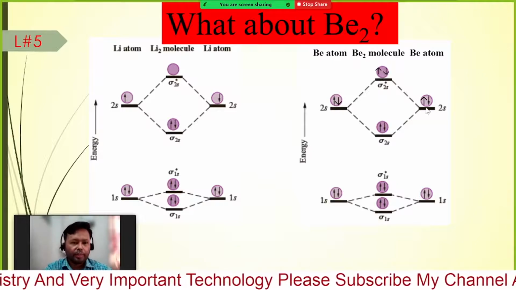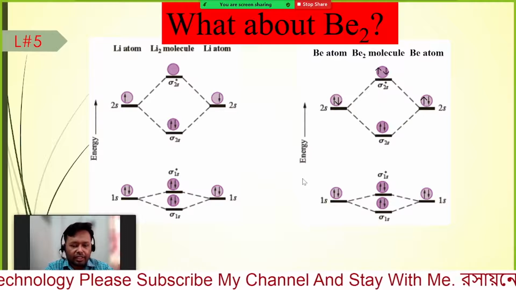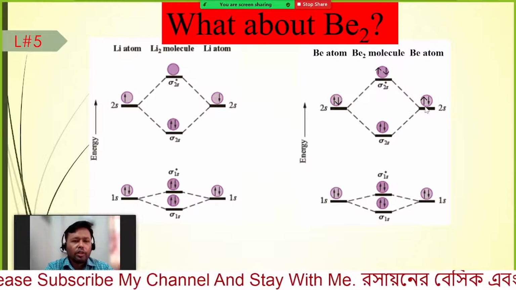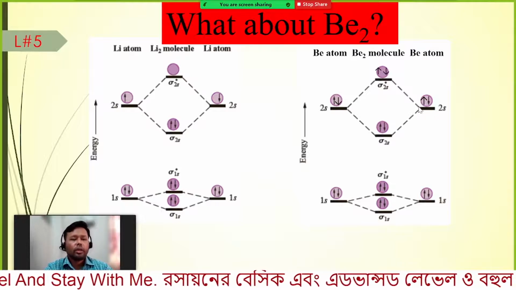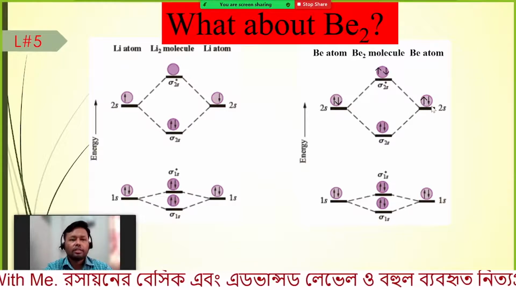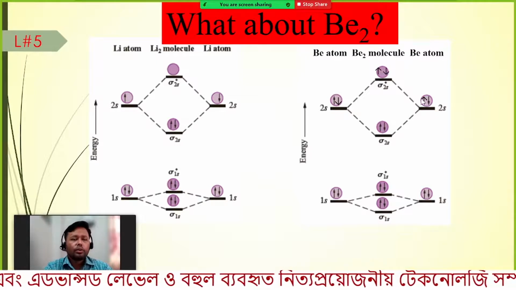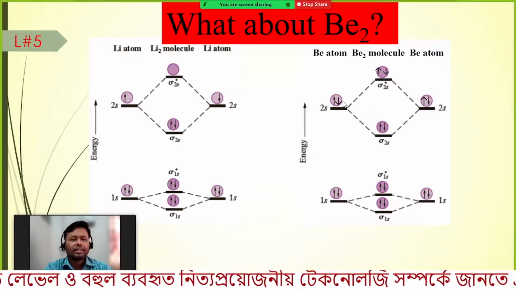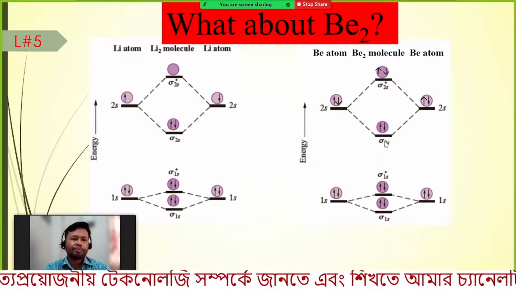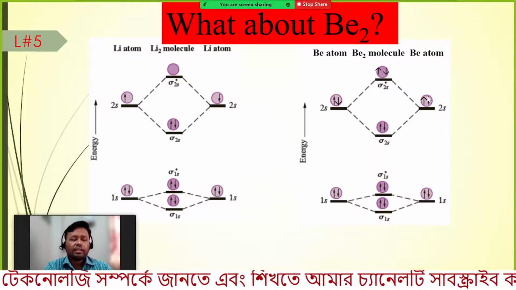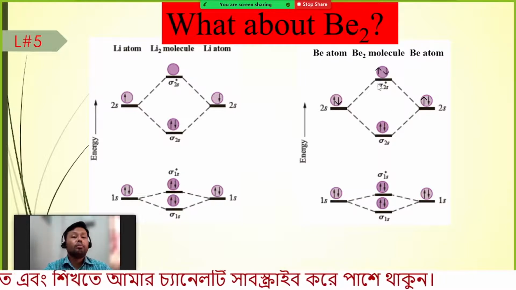This axis is the energy, so the atomic orbital for this beryllium is a little bit higher. When 2 electrons from here and here come to form a bond, it releases some energy. When these electrons go to the anti-bonding, it needs some more energy.